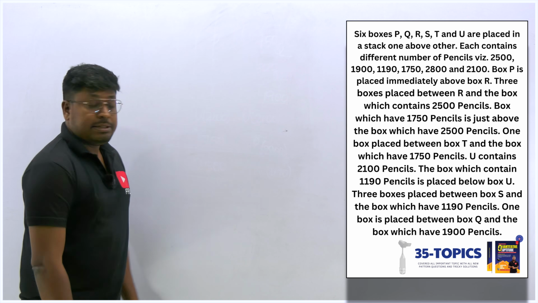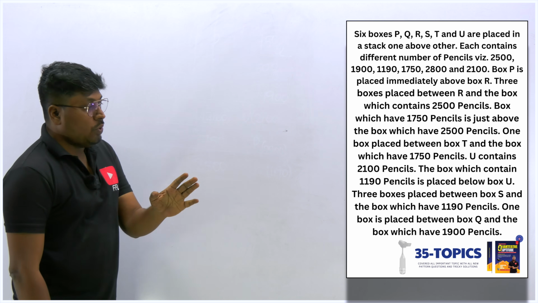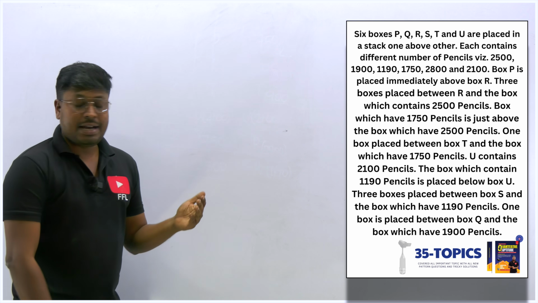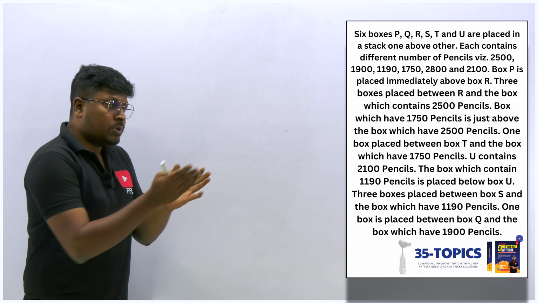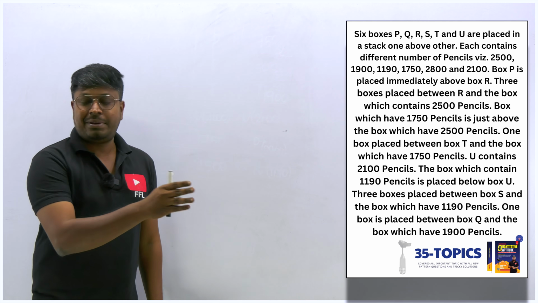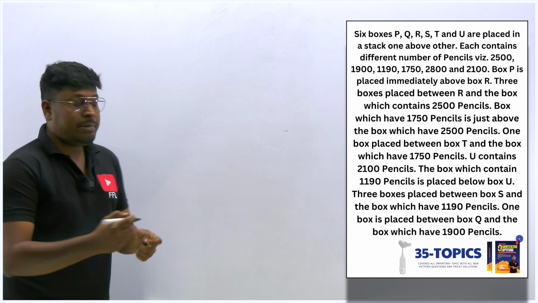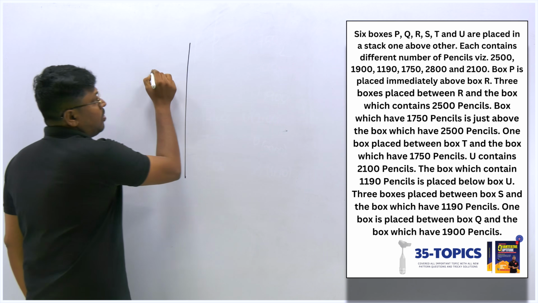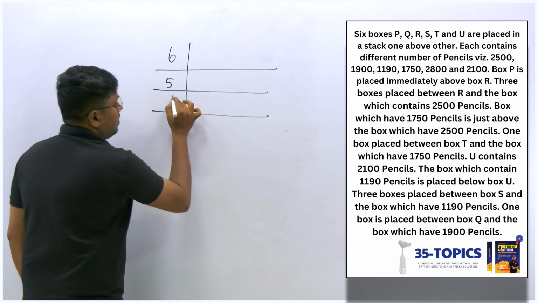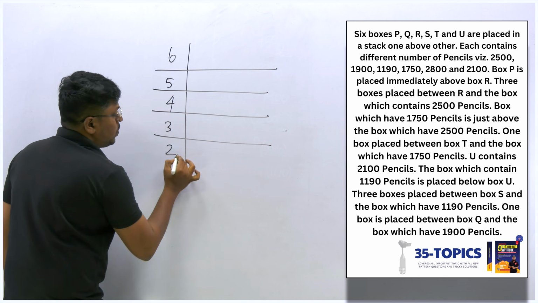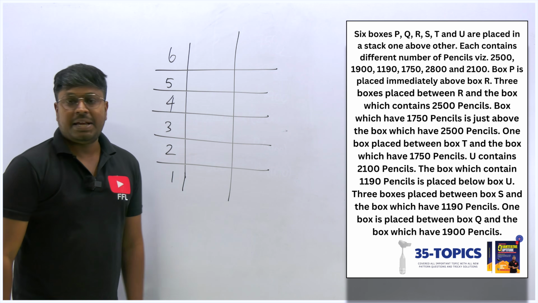So here is the next box arrangement. Totally there are 6 boxes, P to U, placed in a stack, one above the other, and each box contains a different number of pencils also, 2500 pencils, 2100 pencils, etc. Right? So we have to find which box contains how many pencils and what is the position of the box. So totally there are 6 boxes: 6, 5, 4, 3, 2 and 1. Now let's start reading the clues and we can fix in the arrangement, right?